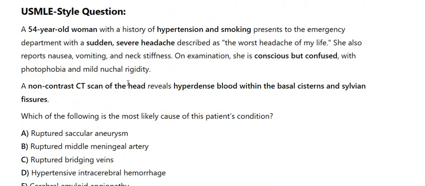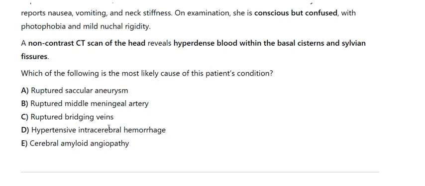A non-contrast CT scan of the head reveals hyperdense blood within the basal cisterns and sylvian fissures. Which of the following is the most likely cause of this patient's condition? A. Ruptured saccular aneurysm. B. Ruptured middle meningeal artery. C. Ruptured bridging veins. D. Hypertensive intracerebral hemorrhage. E. Cerebral amyloid angiopathy.